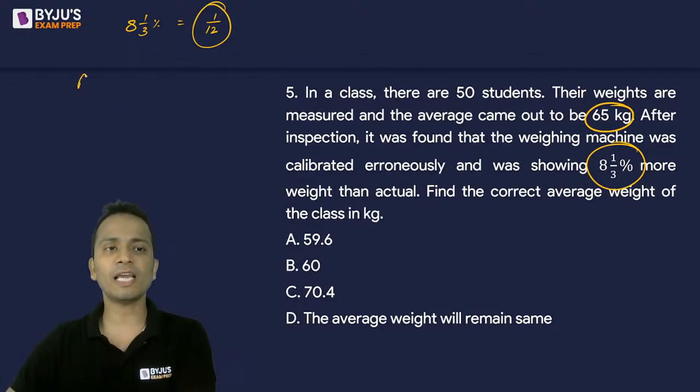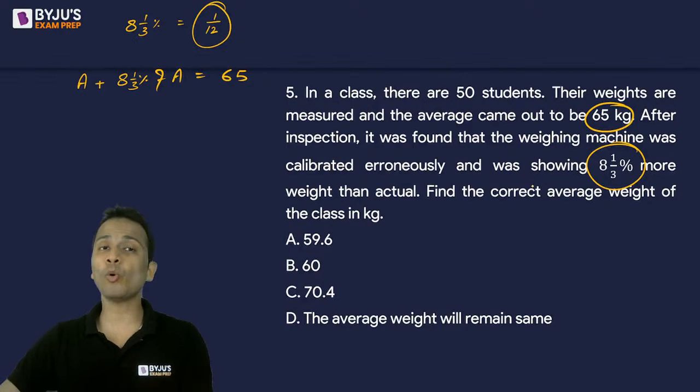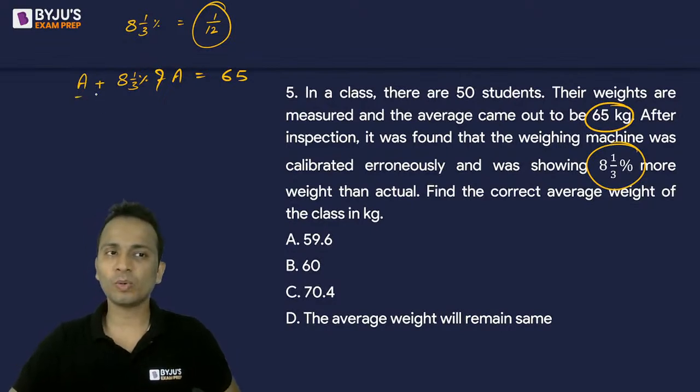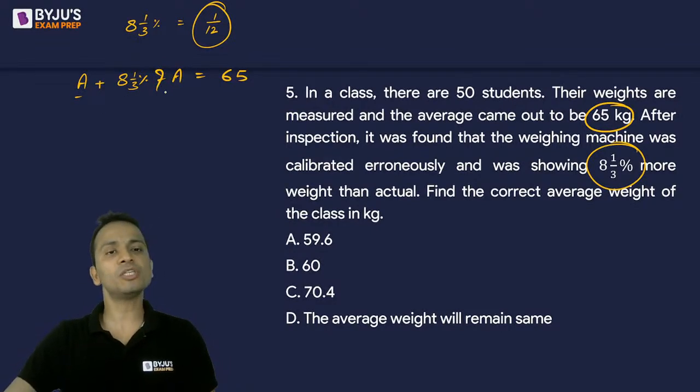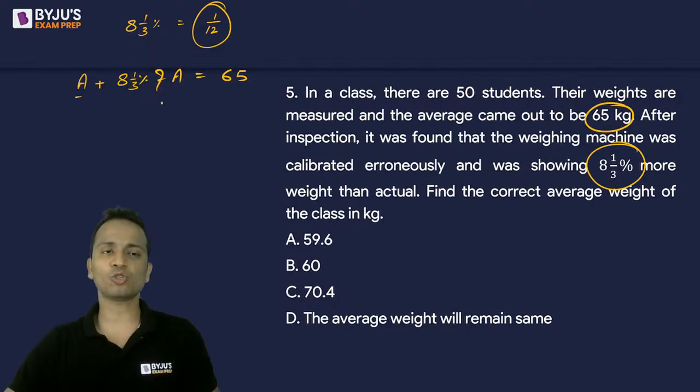If I assume that A is the correct average, then A plus 8 1/3 percentage of A is equal to the wrong average, which is 65, because it is showing 8 1/3 more than the actual weight. Now you'll have to solve for A. I can first convert it in terms of fractions.